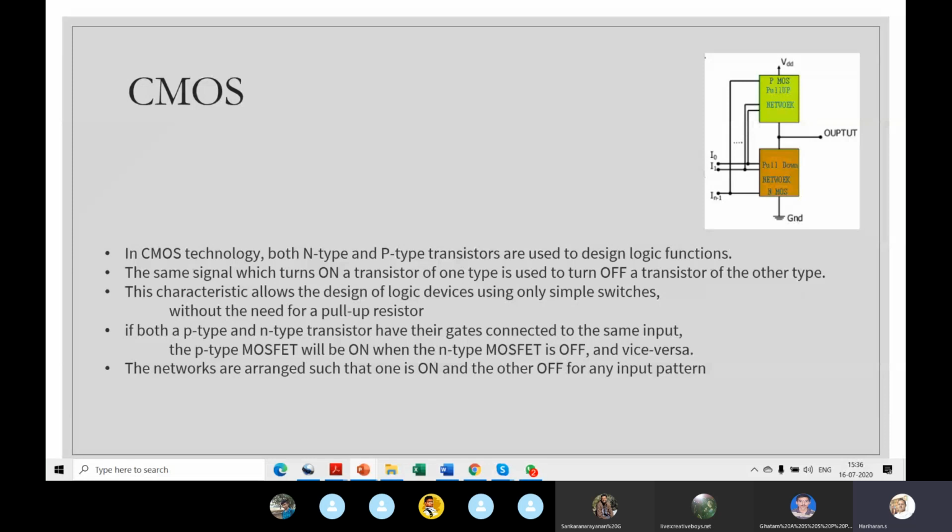So this logic device operates like a simple switch, and you don't need a separate pull-up resistor. It acts as a pull-up resistor when the transistor is off. What happens? The resistance increases, right? You would have studied the IV characteristics of a bipolar transistor in your class. What happens in the off region? It has a high resistance, right? Correct or not?